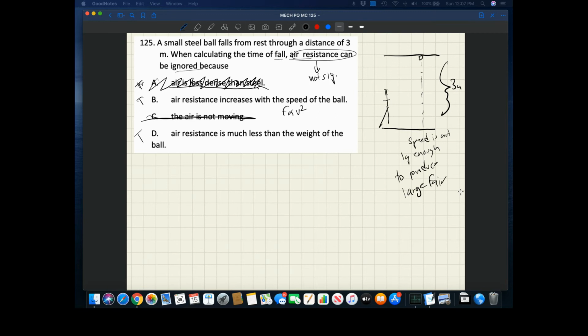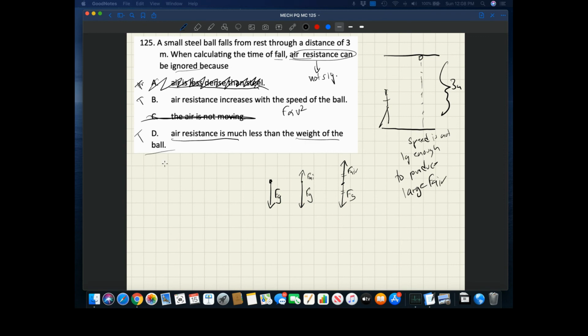Air resistance is much less than the weight of the ball. So when we are looking at, say, a skydiver who jumps out of a plane, we have their weight. And as they go faster and faster, the air resistance increases. And when we get to terminal velocity, the air resistance is equal and opposite to the force of gravity. So the air resistance is much less than the weight of the ball.